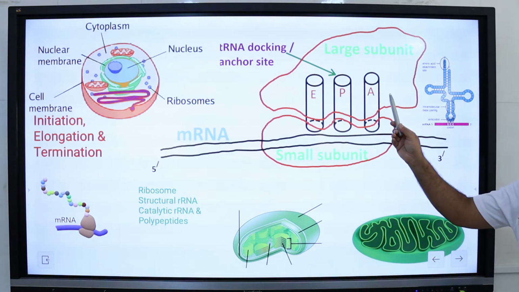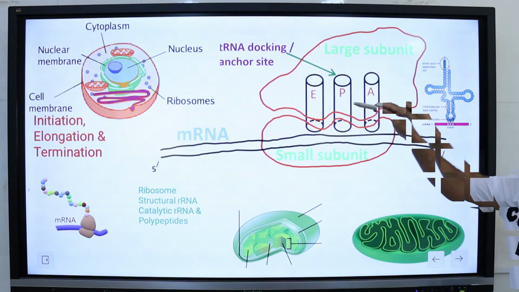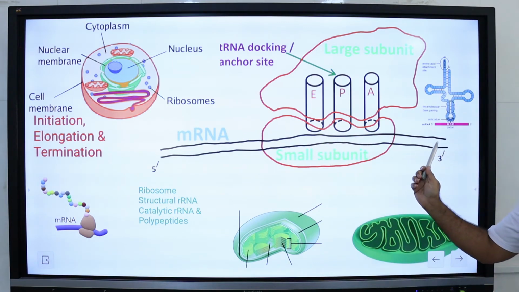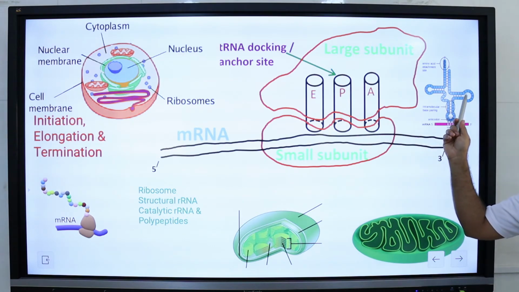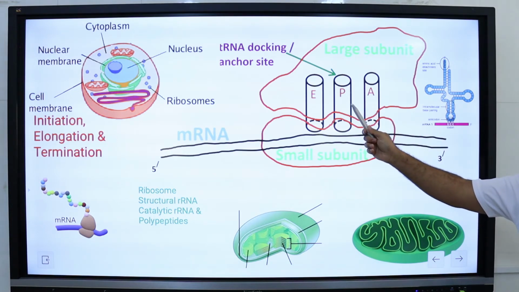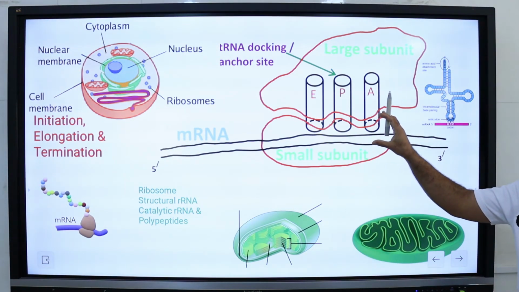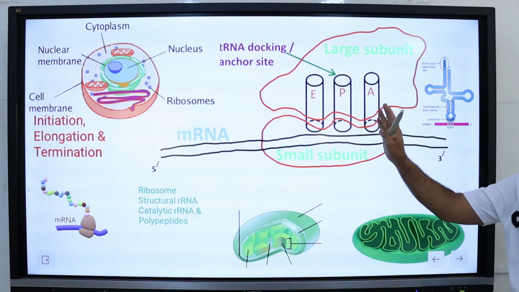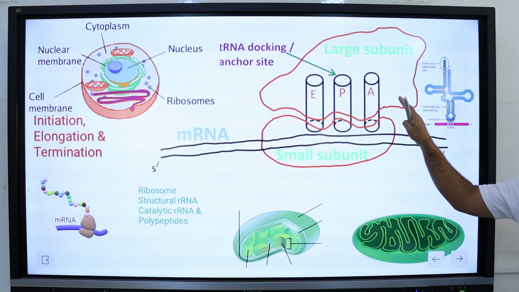So, tRNA moves through these sites successively during the process of elongation. Relative to messenger RNA, the sites are arranged from 5 prime to 3 prime in the order of E, P and A. The incoming charged tRNA that enters the ribosome at the A site transits through the P site and then leaves via the E site. For the ribosome to function, it must be able to bind at least 2 charged tRNAs at the P site and A site, so that a peptide bond is formed between the amino acids.